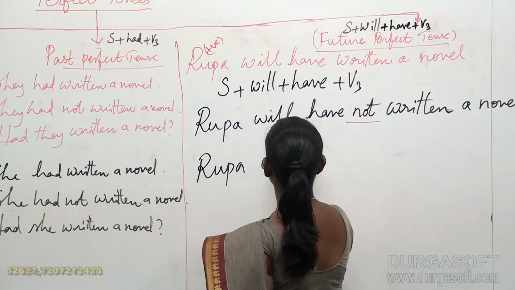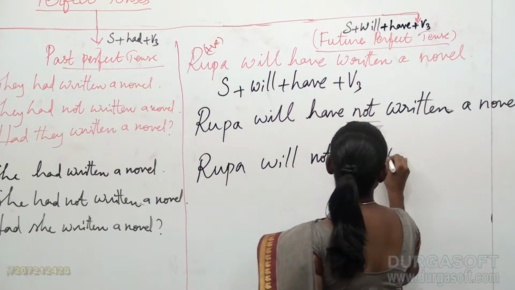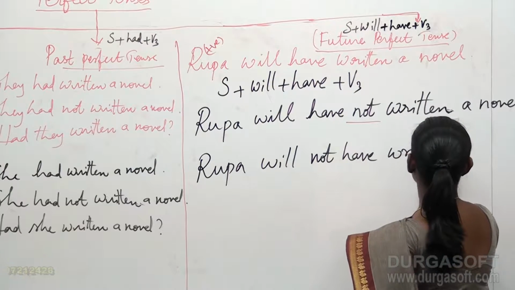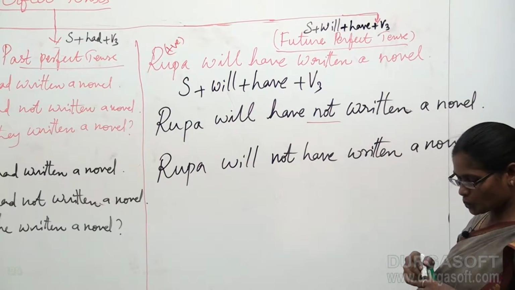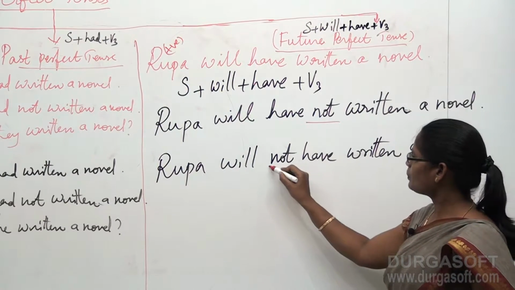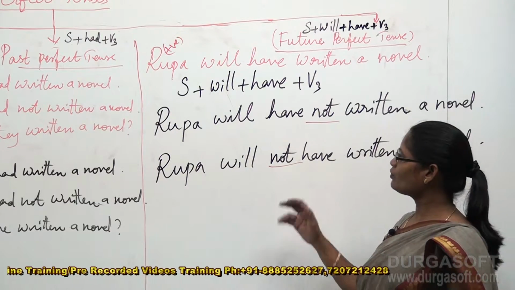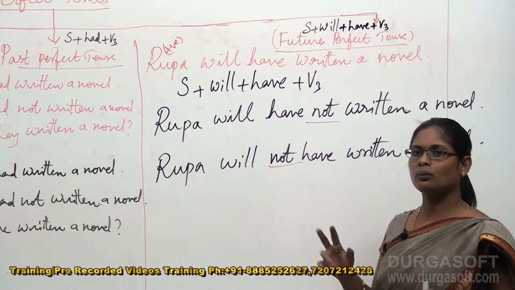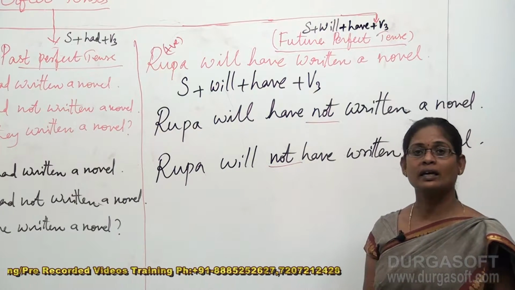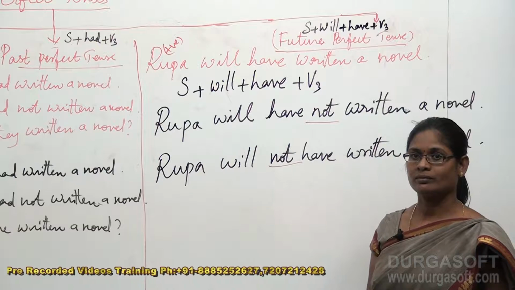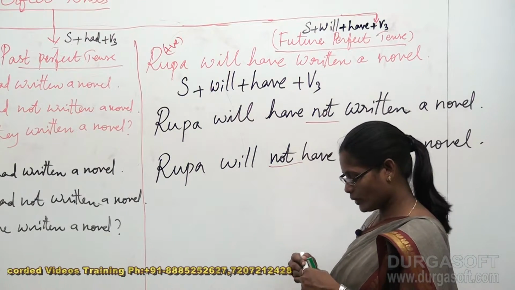So I say Rupa will have not written a novel, and I also can write Rupa will not have written a novel. Can you see these two sentences? Can you see the place value of not? Yes, the place of not is quite changed in both the sentences. Now which of the sentences is correct? Can you guess? Exactly, this sentence is quite correct.